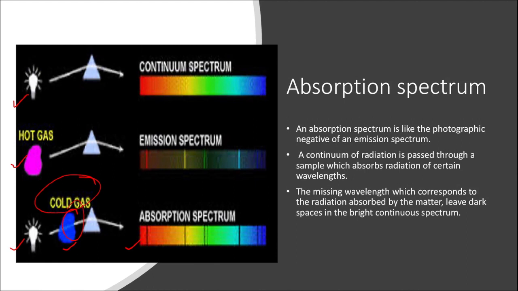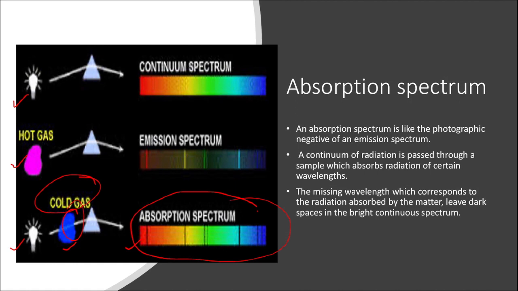Can I now say that emission and absorption spectrum cannot be called continuous spectrum? The reason is because in absorption spectrum you can see that in an otherwise continuous spectrum I can see some dark lines. So the colors are not continuous. They are being separated by some dark lines. Therefore, I cannot call it continuous.